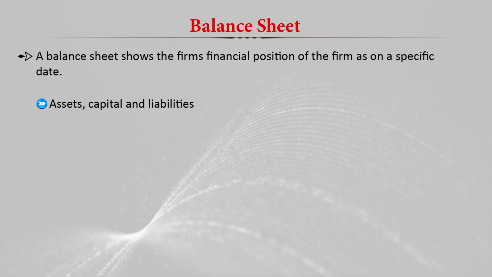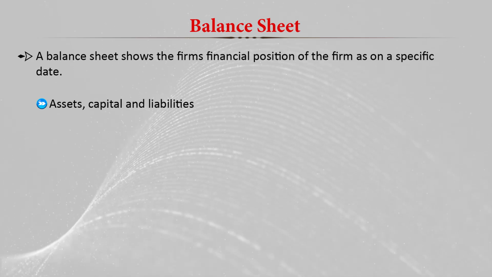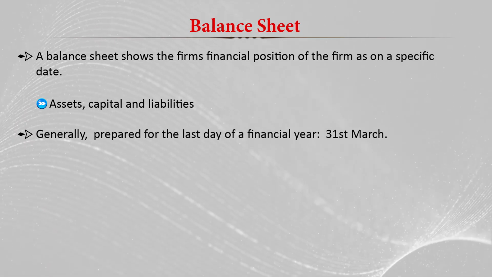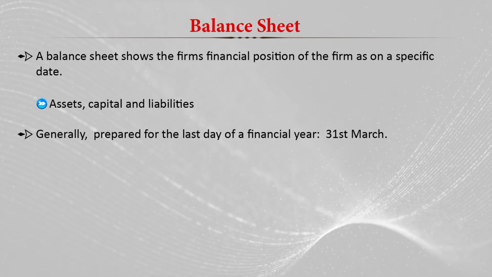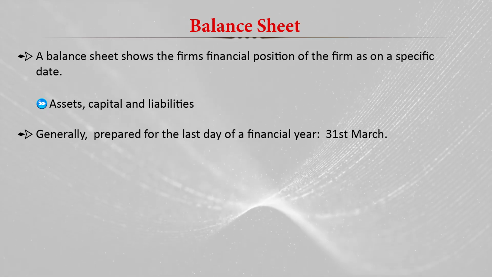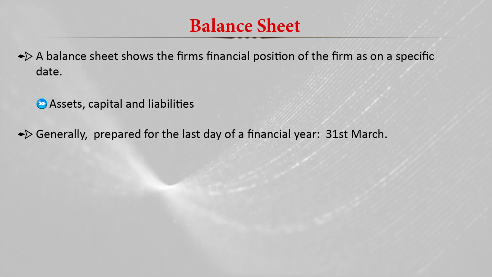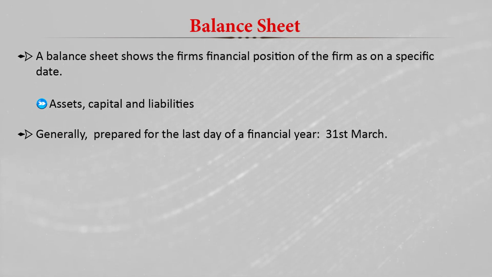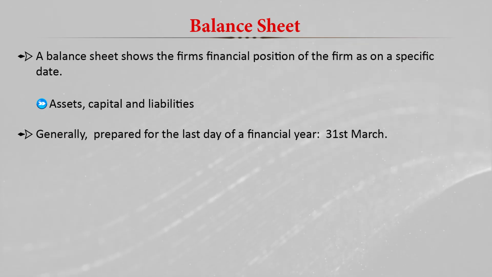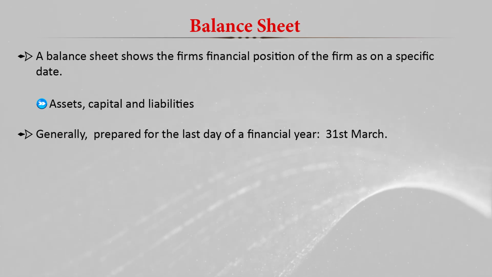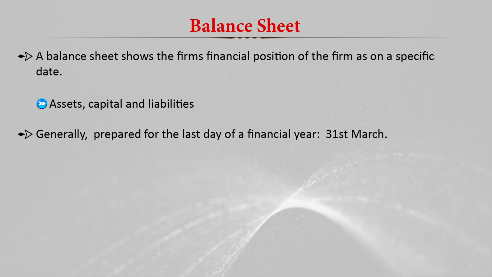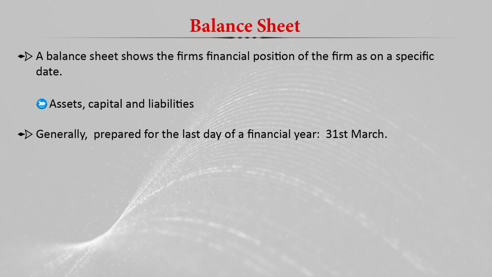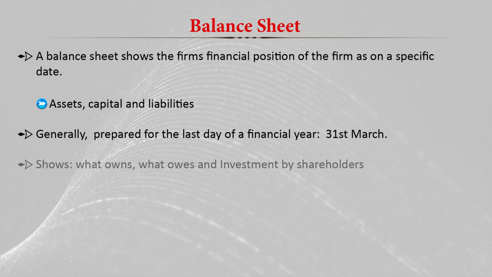So there are three components in the balance sheet: assets, capital and liabilities. Generally the balance sheet is prepared on the last day of the financial year, that is 31st March, but it can be prepared on any date of a year. Sometimes we can prepare it on a quarterly basis, on 30th June or 31st December. Like that we can also prepare the balance sheet.